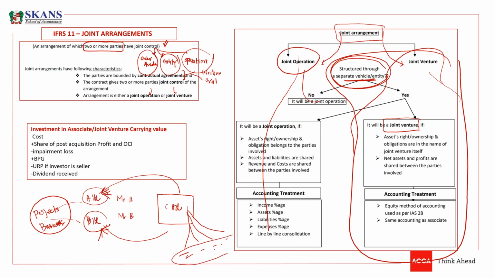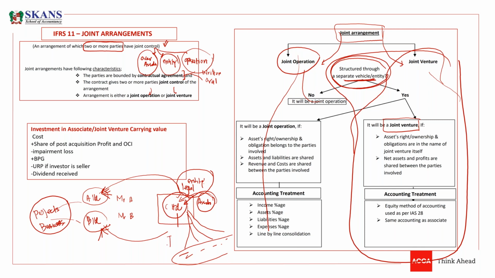Now listen carefully. There are certain features of a joint venture. If you have a separate entity, we know the assets of C Limited belong to C Limited because this entity would be a separate legal entity. A company is an artificial legal entity. So if there is any asset, the ownership of those assets belongs to C Limited.